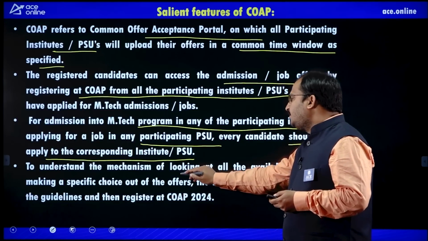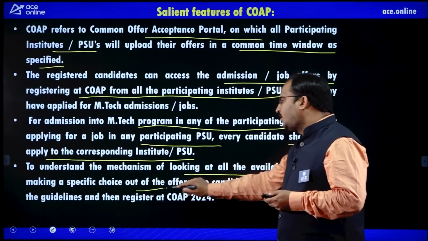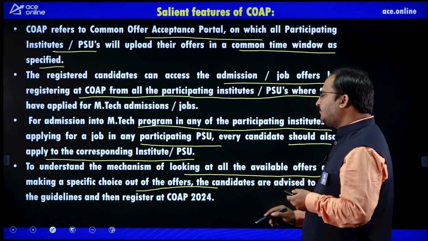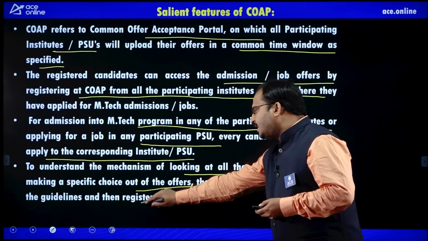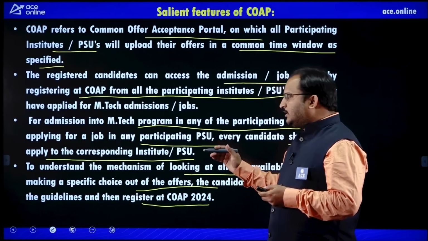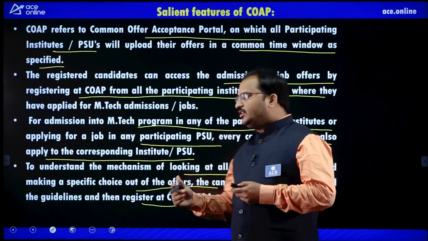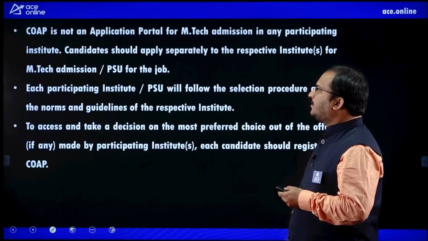Then, to understand the mechanism of looking at the available offers and making a specific choice out of the offers, the candidates are advised to read the guidelines and then register at COAP 2024. You need to read and understand the guidelines carefully and only then go for registering in COAP 2024.